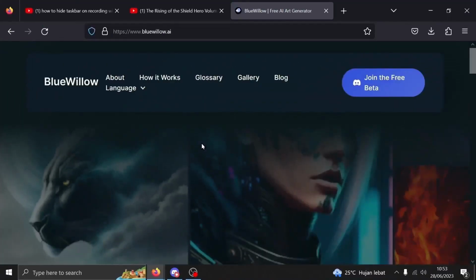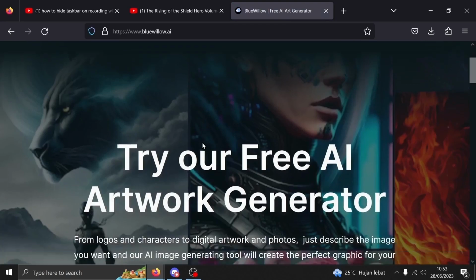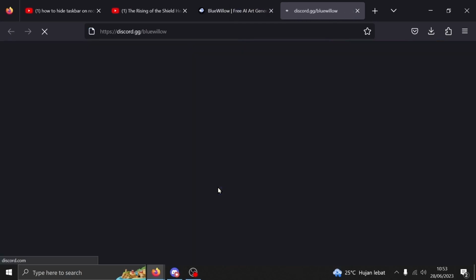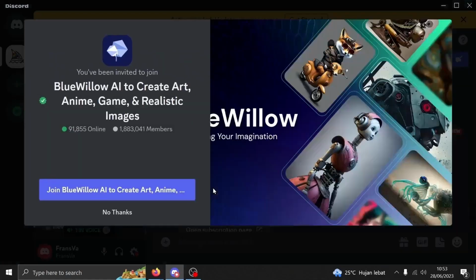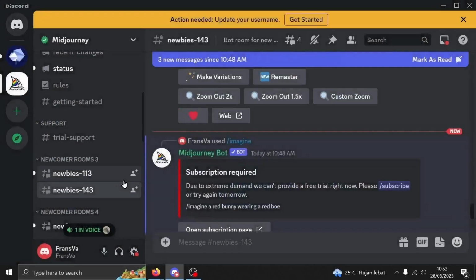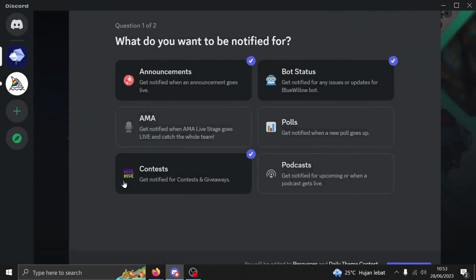After the page is loaded, press the Join the Beta button. You should be redirected to Blue Willow's Discord server invitation. Click on Join Blue Willow. You'll be directed to your Discord and greeted by some server surveys. Let's skip to some more necessary info that you need to take note of.